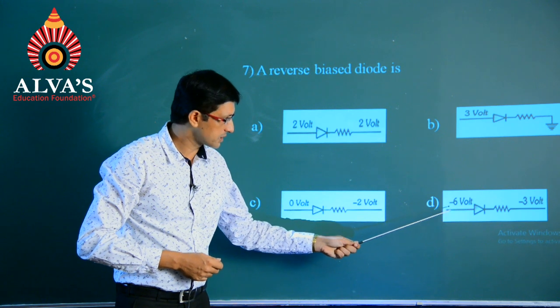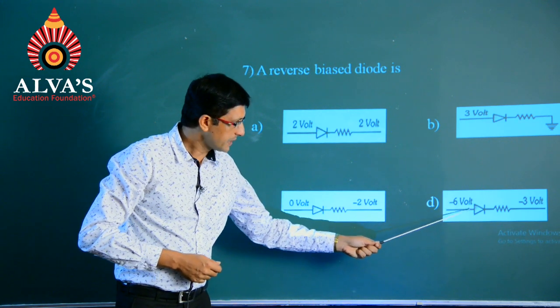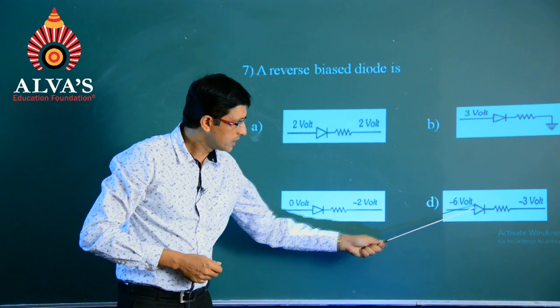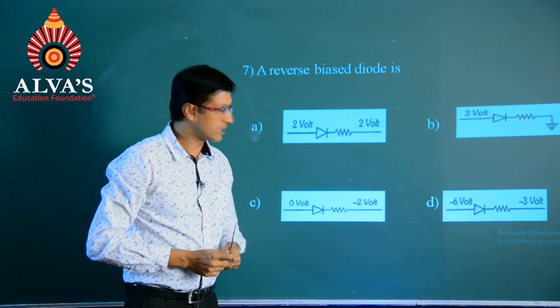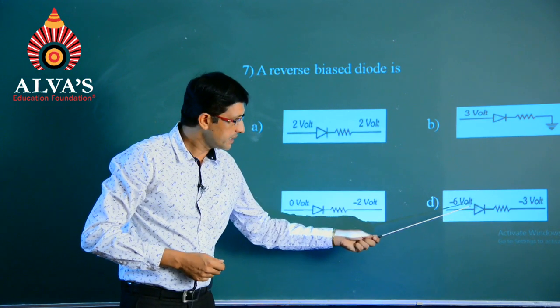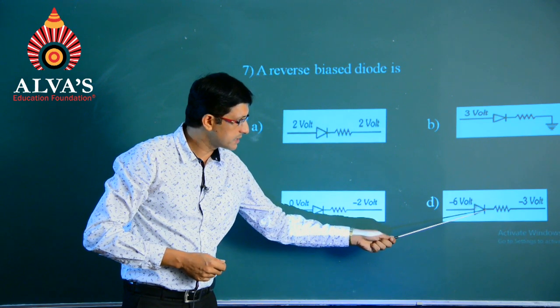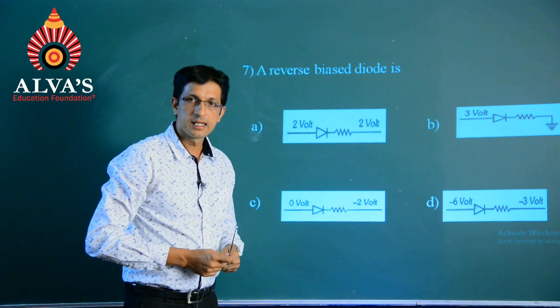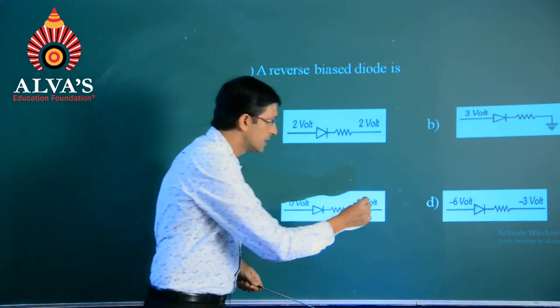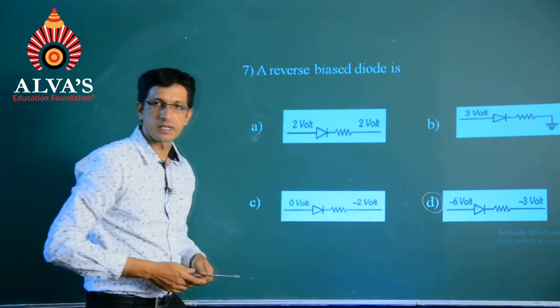And the only reverse biased diode as per the given diagrams will be the fourth option, which says P side is at minus 6 volt and N side is at minus 3 volt. Since the voltage at P side is less than the voltage with respect to the N side, hence the option will be the last one.